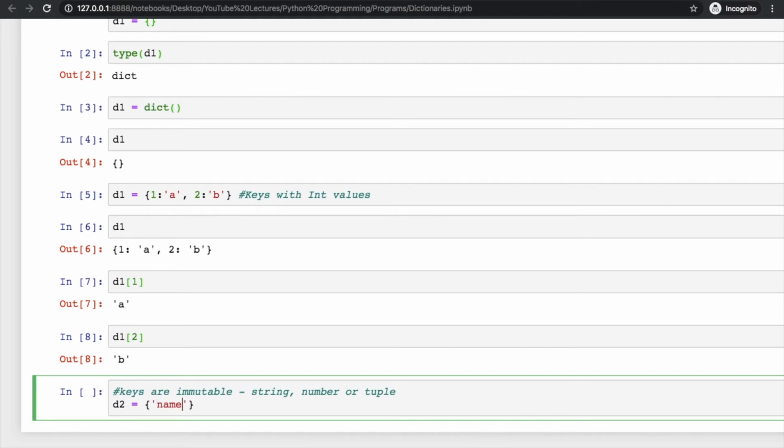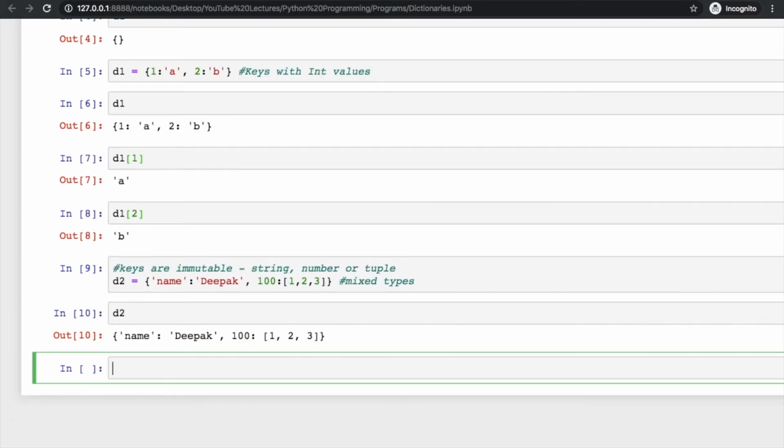I am creating a key here, name, and the value is Deepak. I am writing my name here. Then you can have another thing, maybe 100 you can write here as a key, and then provide some value to this, and the value could be anything. You could provide [1, 2, 3], this is a list, and this is also a value for this. And here we are using mixed types, clear.